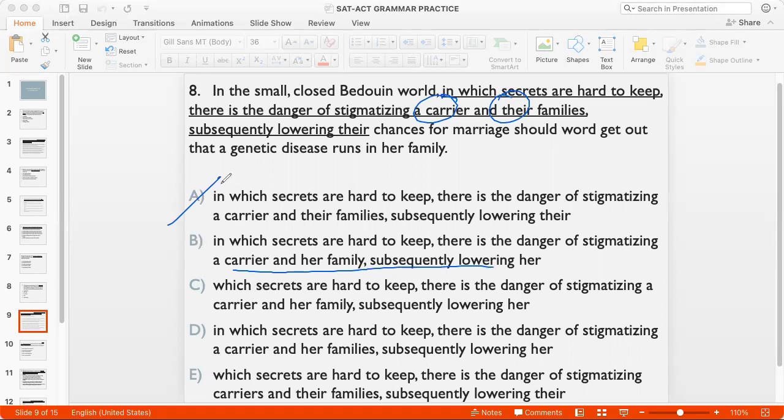Okay, then I also see difference between in which and which. So I need to obviously say in which, because I'm saying in the small closed Bedouin world, in which secrets are hard to keep, not which secrets. So I can eliminate C and I can eliminate E. So now I have two things to look for in which I have already narrowed down to B and D, and I need to look at the correct pronoun usage for carrier, stigmatizing a carrier and her family, not families, subsequently lowering. So the right answer is B. Okay. So that was question 8.